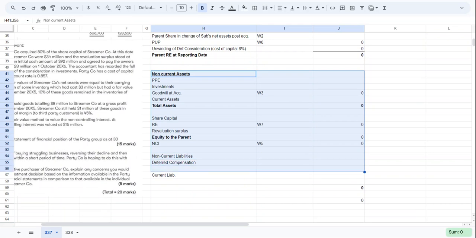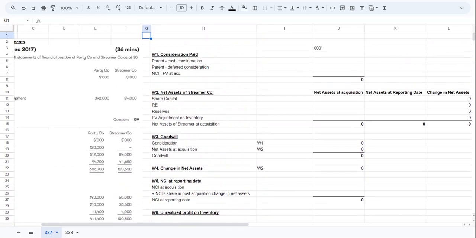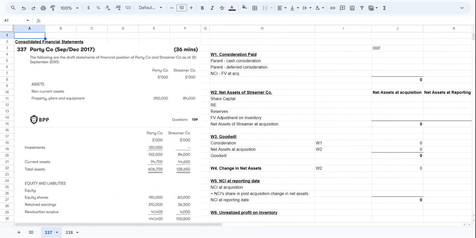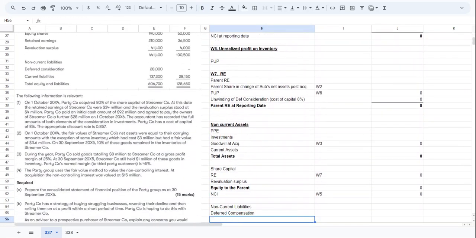So let's read the questions and try to put the information into this format. The following are the draft statements of financial position of P company and S company as at 30th September 2015. So they have given the statement of financial positions individually for P company and S company, and then we have information here.